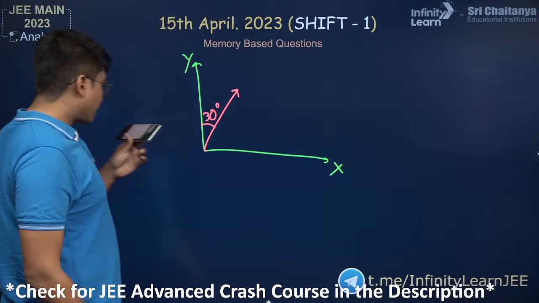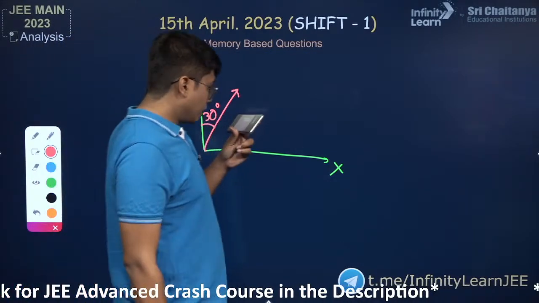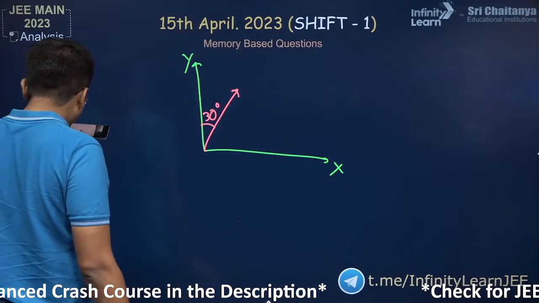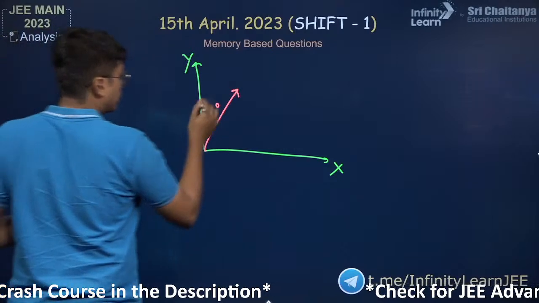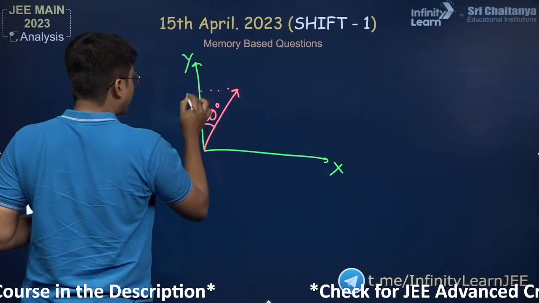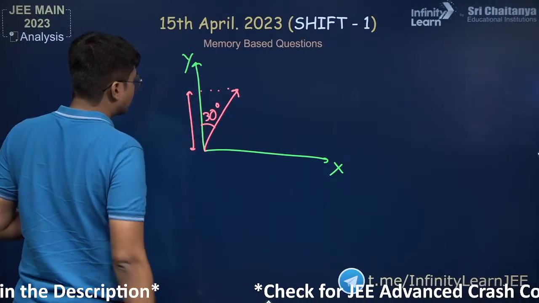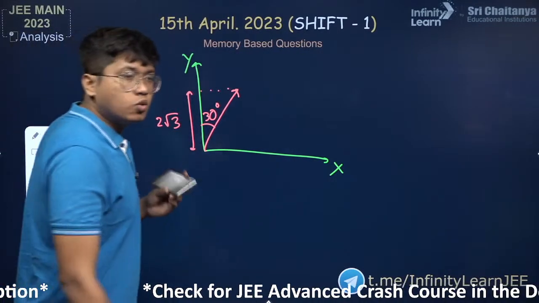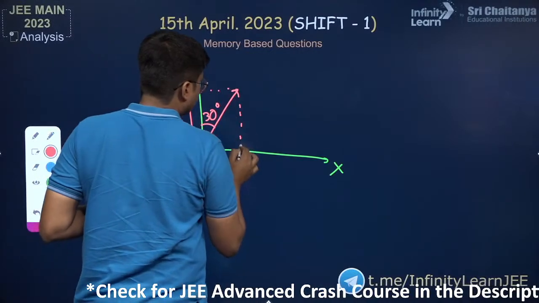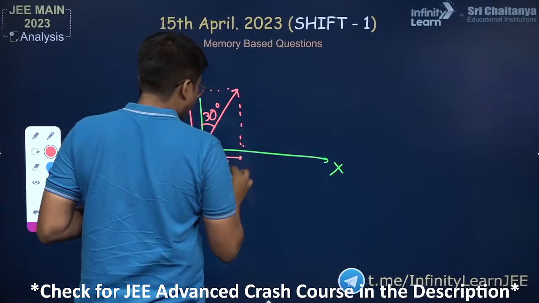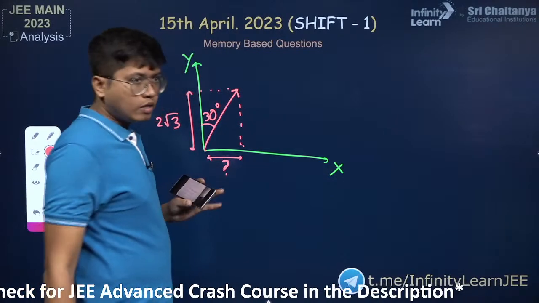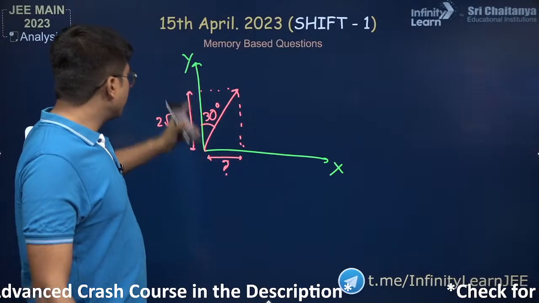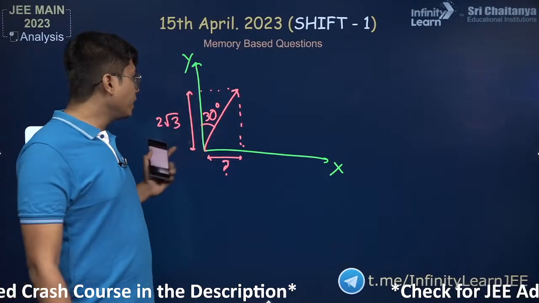This is the vector. They have not given you the magnitude, but they have told you that the y component is 2 root 3. So there's some issue with the handwriting here, but anyway, the y component is given as 2 root 3. They have asked you what is the x component. Okay, so just basic resolution of vectors.